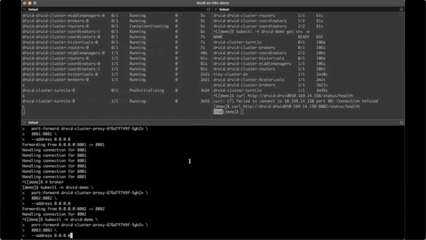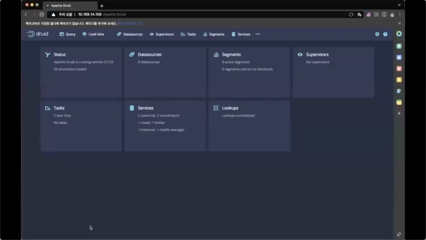Finally, we'll connect to the terminal UI.